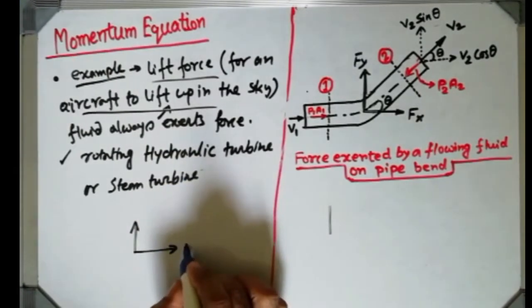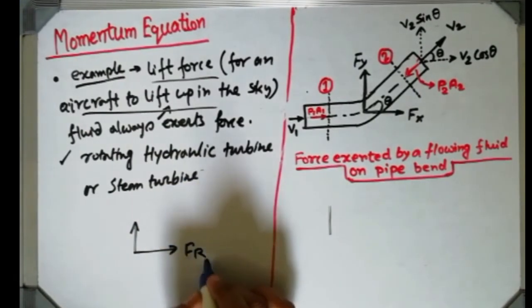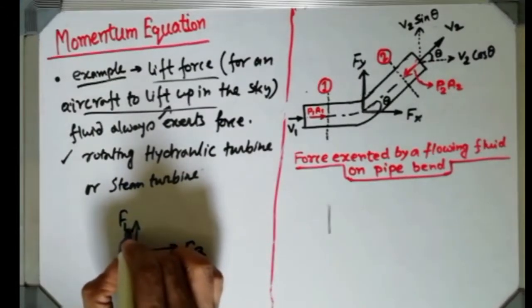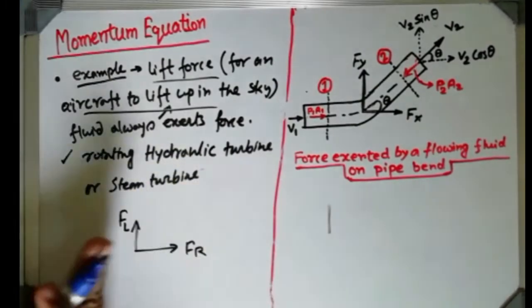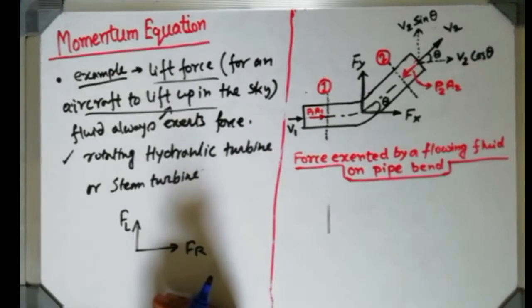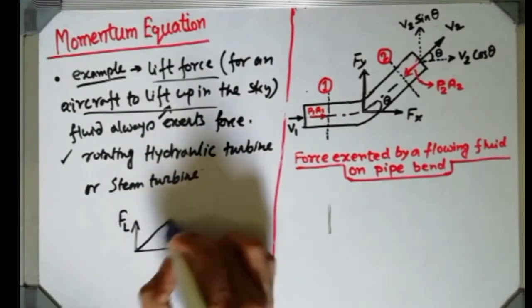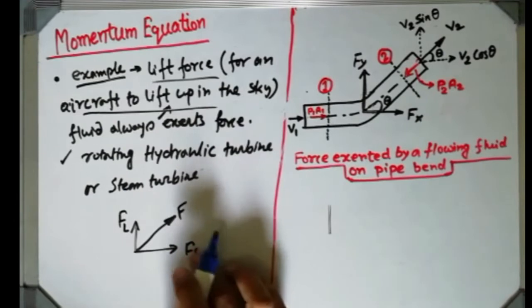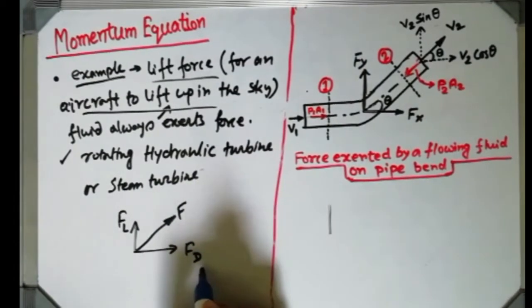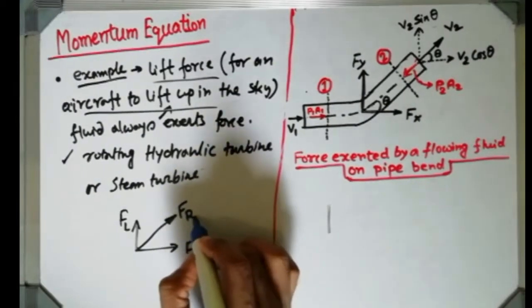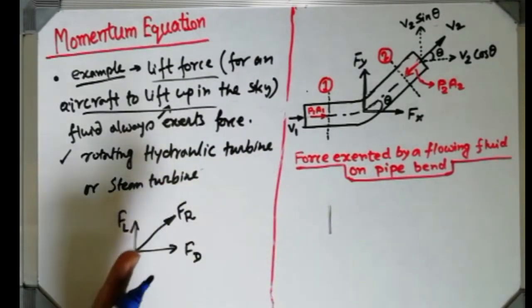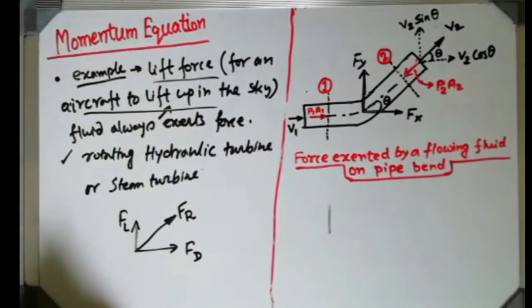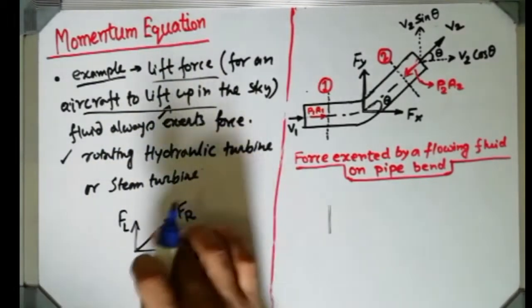One force is expressed by Fl and one force is known as Fd. That Fl is a lifting force which acts upward, and Fd is a drag force which acts in the reverse direction of the motion of the aeroplane. And with respect to these two forces, this is the resultant force, which I express by Fr. According to the direction of the resultant force, the aeroplane will lift up. This is the net force.